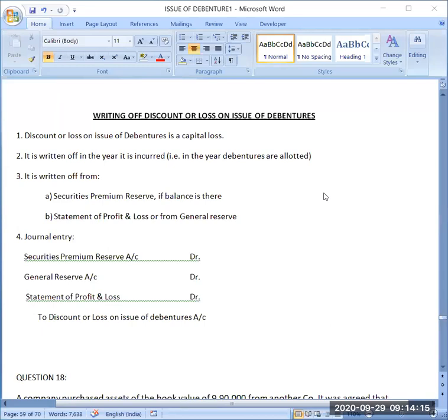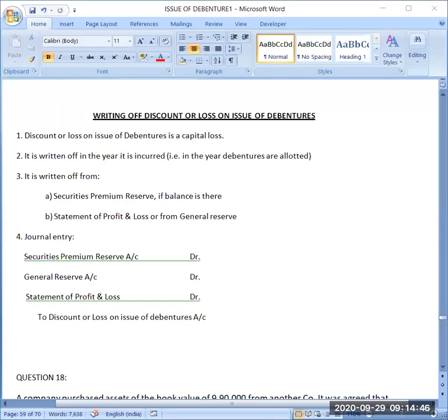Okay, now see, the next topic is writing off discount or loss on issue of debentures. First thing, we have already discussed these two things: what is discount on debentures and what is loss on issue of debentures. As regards discount on debentures, we have learned that debentures can be issued at discount. So whatever discount you are giving at the time of issue of debentures, it is a capital loss